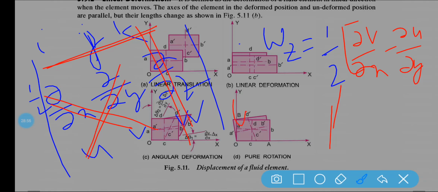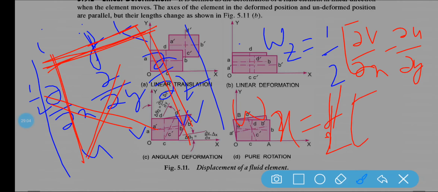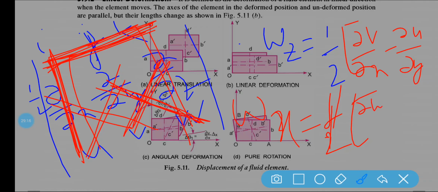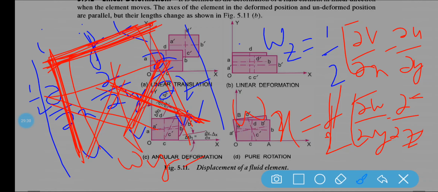Similarly, if I want to write omega x, it is half into, by the same process with this part and this part eliminated, del w by del y minus del v by del z. This follows the properties of the matrix. Similarly, omega y we can write: the middle column and the upper row will be eliminated.